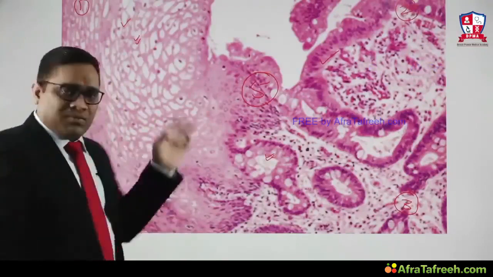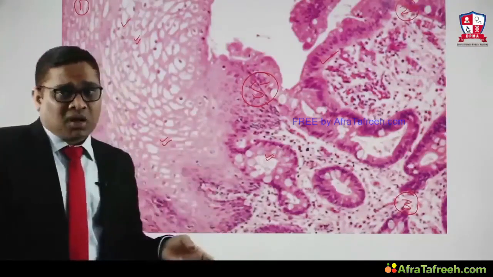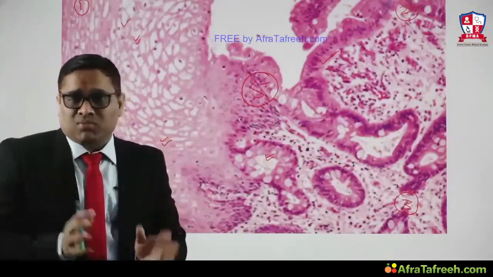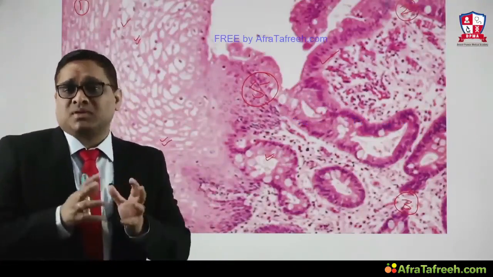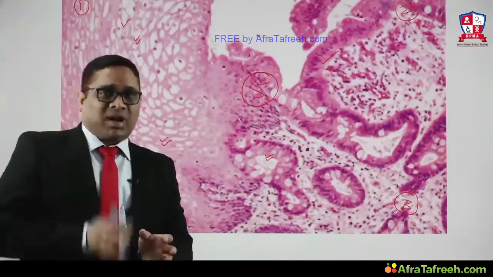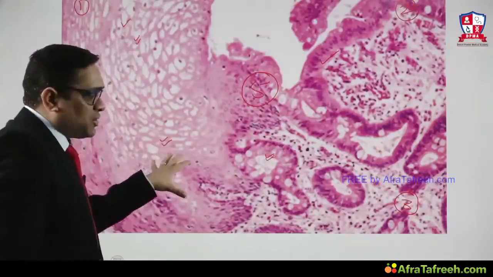So rule of 5, rule of observation, rule of comparison. These are the 3 very, very important things we have to follow in our entire pathology specimen or pathology image information understanding, right? So the same thing I am going to show you here.